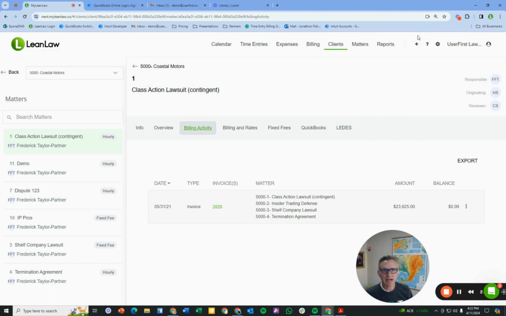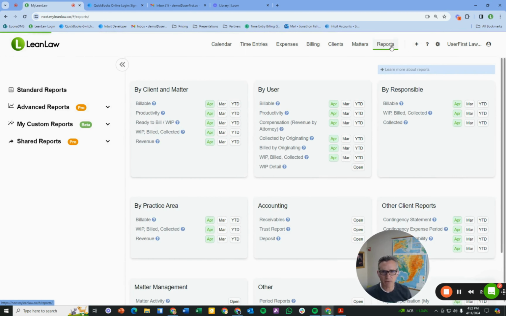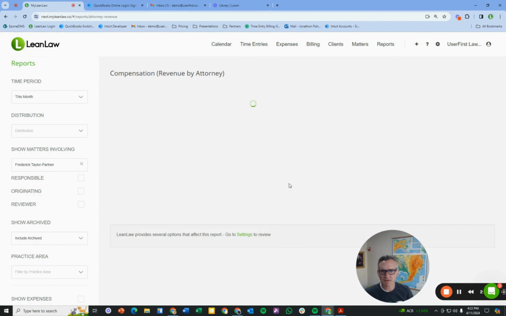Now, let's ask the question about compensation. LeanLaw's compensation has three components. It has a back-end settings component, which I'm not going to demonstrate, that sets up the rules for the firm. What's the origination? Or maybe we have a hotshot attorney that has some more origination. So we have settings at the firm and the user level that can be managed in the back end. And what I'm going to open is our compensation report.